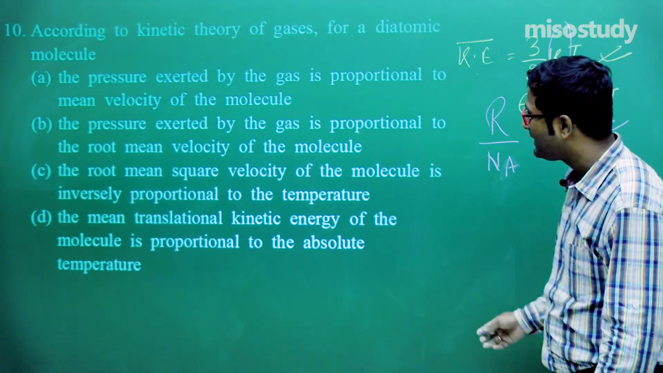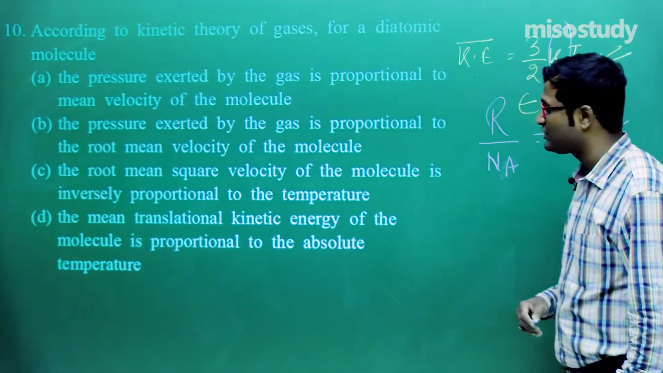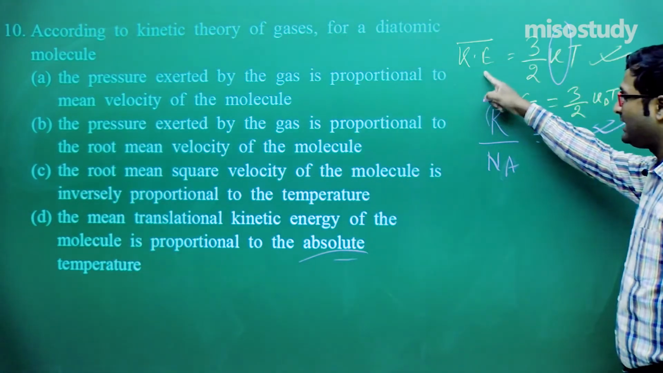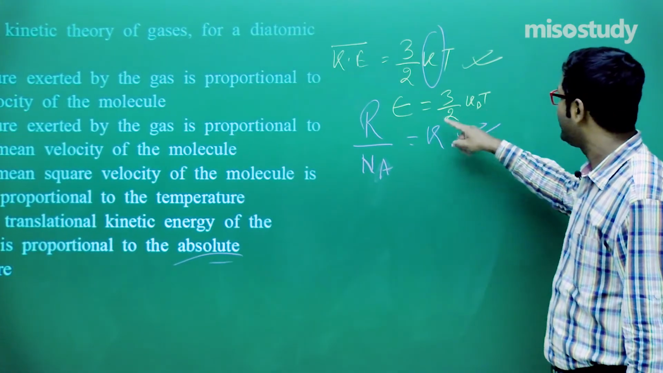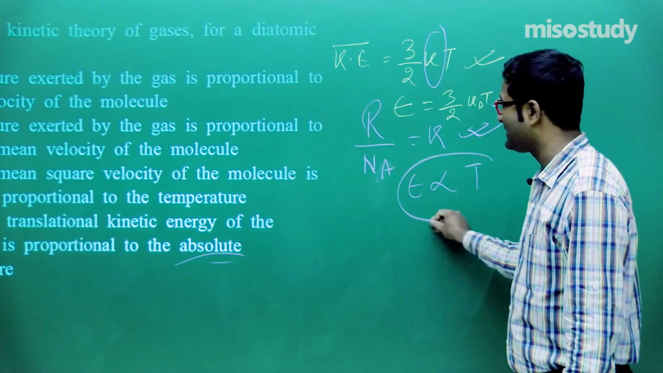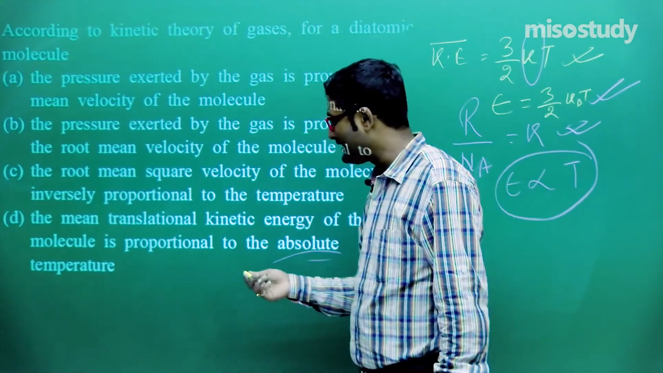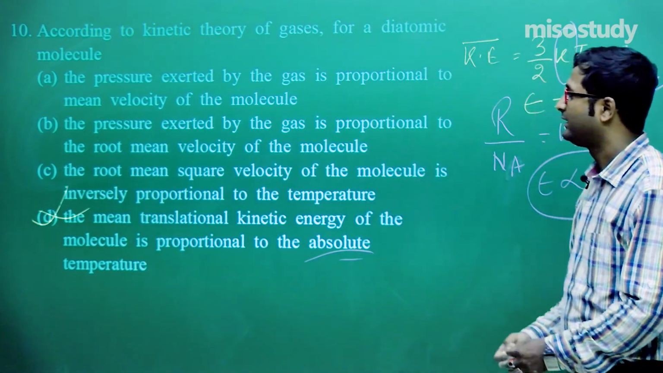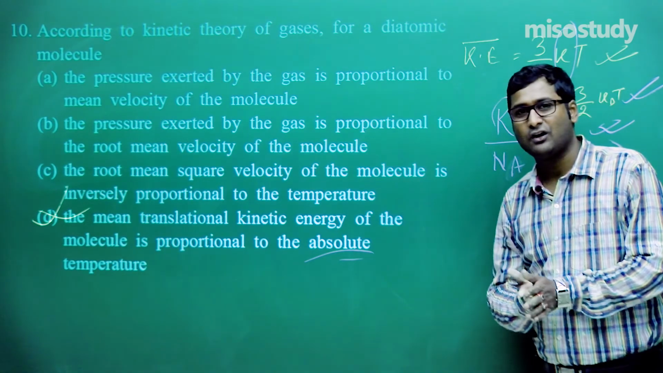So check out, the mean translational kinetic energy of the molecule is proportional to the absolute temperature. The mean translational kinetic energy of the molecule is proportional to the absolute temperature. Clear to you? This is the expression. If you have any doubt, you can easily approach me. This is option D. Clear, friend? Tell me, am I right or wrong?